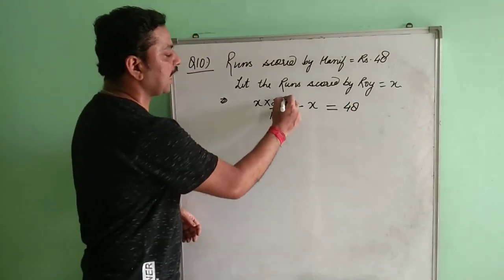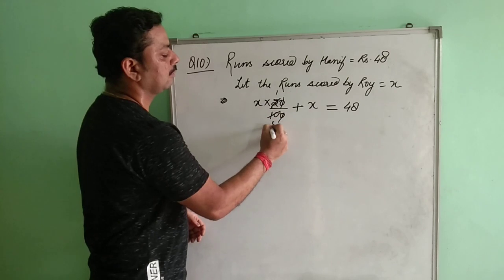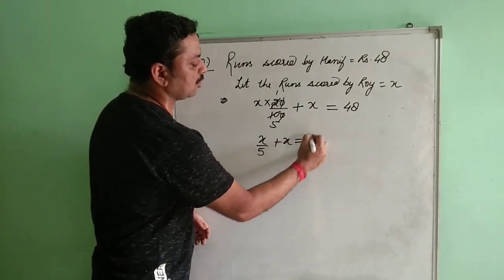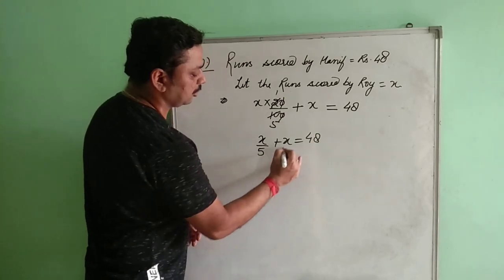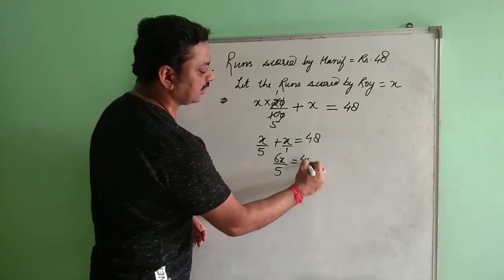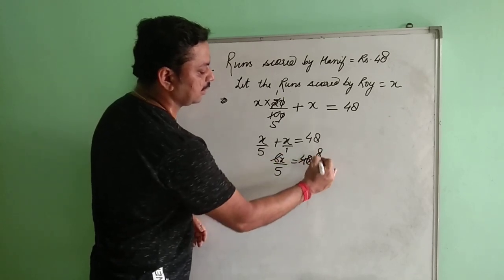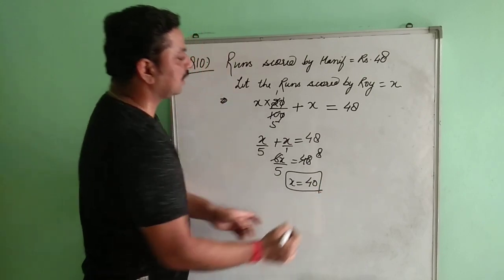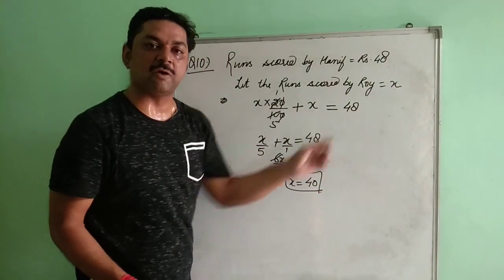Clear? So in that case, you will be getting x by 5 plus x equals to 48. You are going to take the LCM. You will be getting 6x upon 5 equals to 48. 6, 8, x equals to 40. So that means the run scored by Roy is 40.